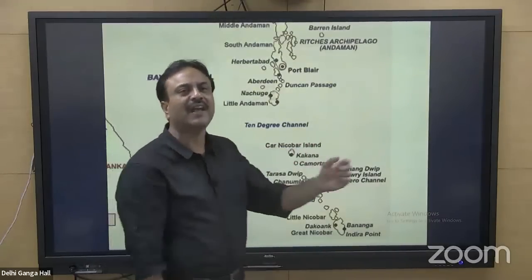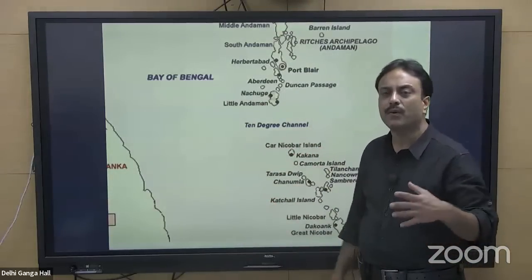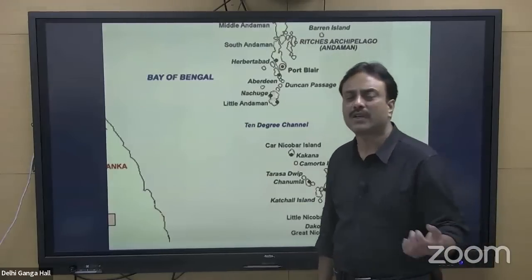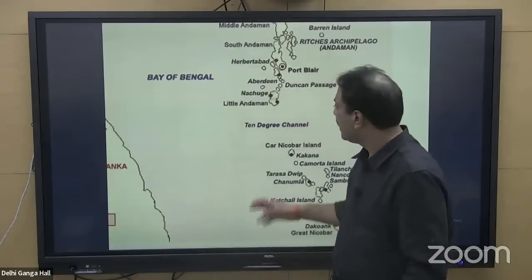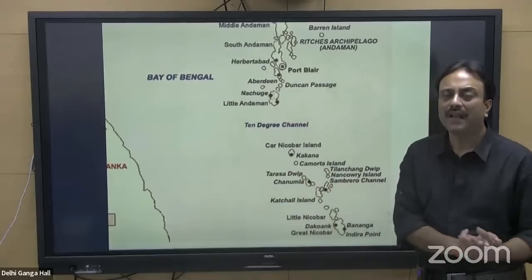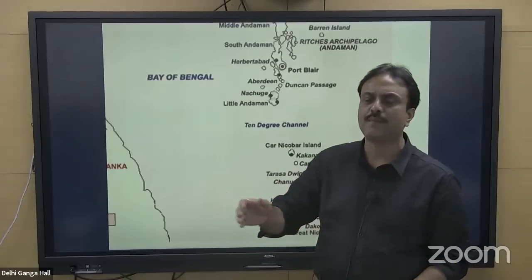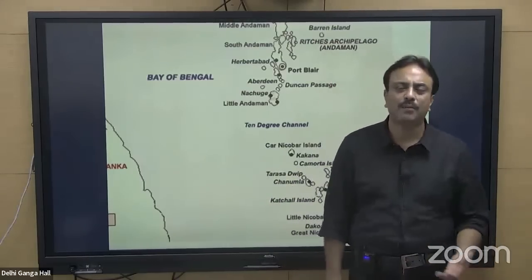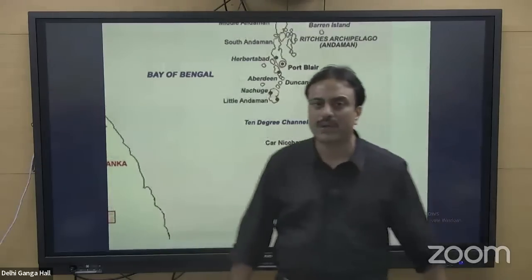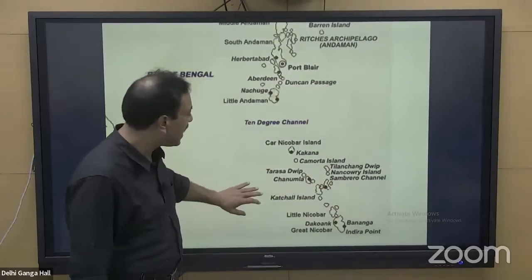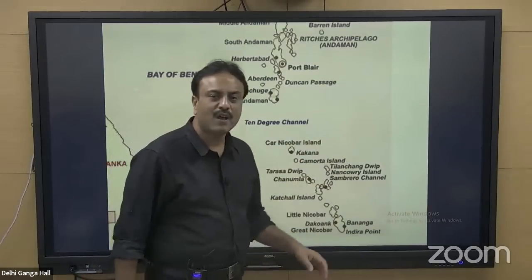The 10-degree channel is the separating link between Andaman and Nicobar. As far as latitudinal degrees are concerned, we have a few latitudinal variations: the 6-degree channel or the Great Channel between Great Nicobar and Sumatra, that is India and Indonesia. The 10-degree channel between Andaman and Nicobar. The 9-degree channel between Minicoy and the remaining part of Lakshadweep. The 8-degree channel between Minicoy and Maldives. These are important. In the same manner, in this region of Nicobar, you have the water bodies St. George's Channel, Sombrero Channel, and finally in the last you have Galathea Bay.